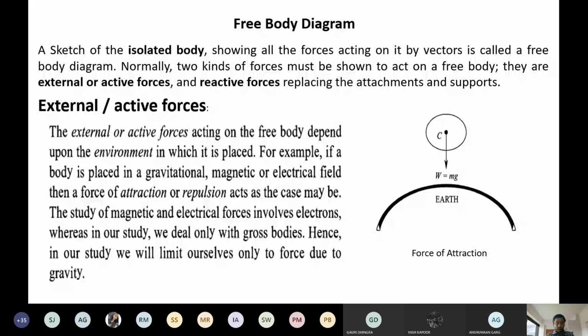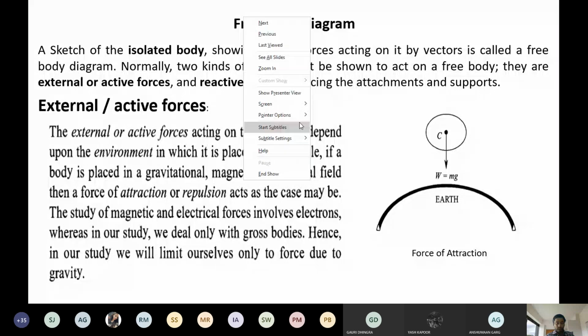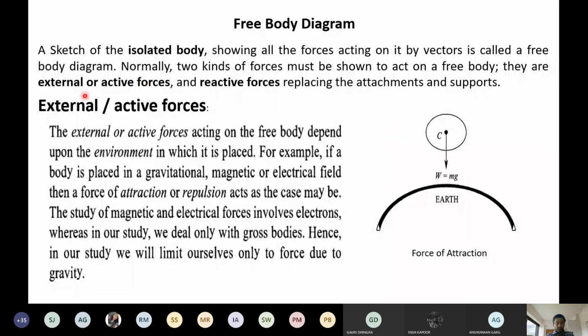And then we discussed the beam, what a beam is and the different types of beams, or the different types of loads acting on a beam: point load, UDL, UVL. And after that, now we are going to discuss the free body diagram. You can see it is very simple here. Don't go too much into the theory part. I will just tell you the main part. There are two types of forces which can act on the free body diagram of any body: active forces or external forces, and second is reactive forces.